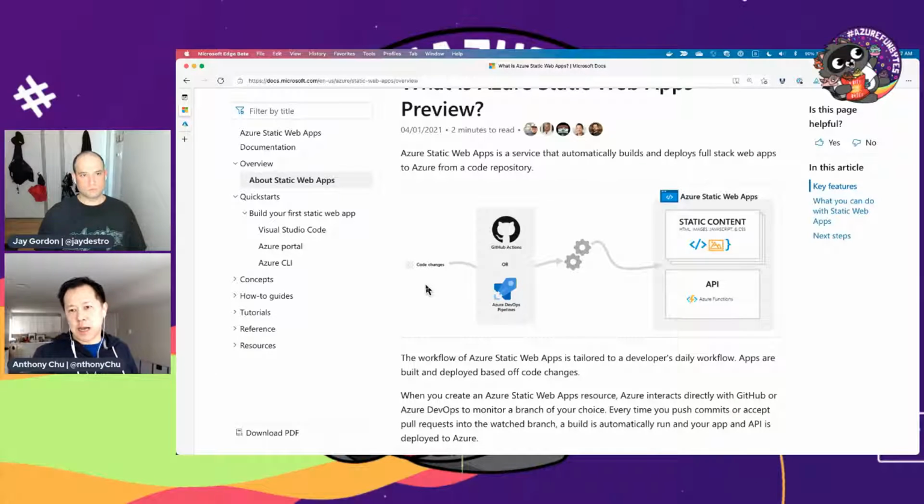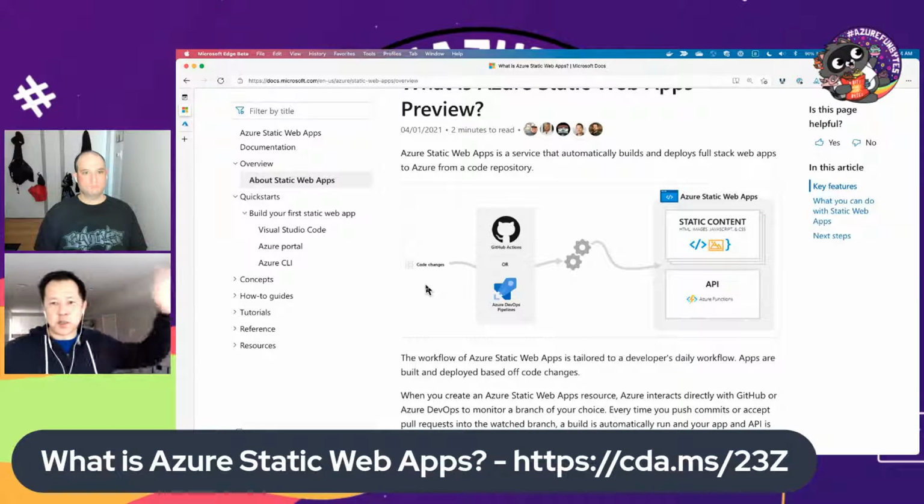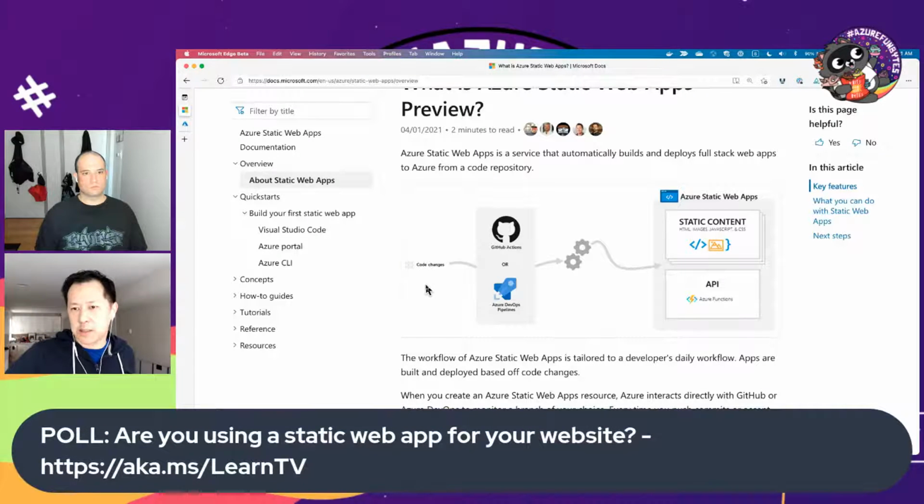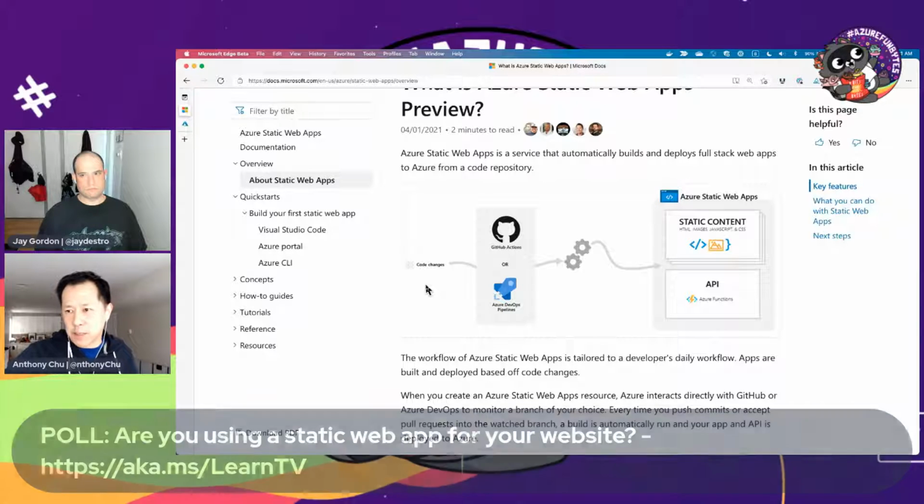And then what happens after that is every time you make a commit, we leverage GitHub Actions or Azure DevOps to actually do a build and basically take your app and build the front end, build the function app, and then send that off to Azure. And then we will distribute your static content around the world so that it reaches your users really, really quickly. And we'll also deploy your Azure function app as well, pretty much in the same workflow. So your whole thing is deployed, and it's usually ready in a couple minutes.